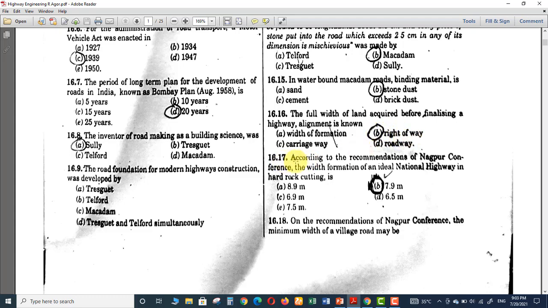Next question 17. According to recommendations of Nagpur Conference, the width formation of an ideal national highway in hard rock cutting. Actually, this question is relevant to Indian students. I think Pakistani students can skip this question. This question is related to Nagpur Conference. So, according to the recommendation from Nagpur Conference, the width formation of an ideal national highway is 7.9.